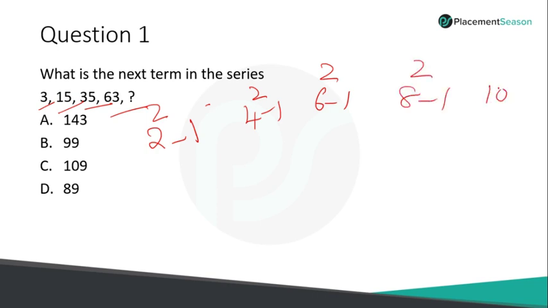So the following number should be 10 square minus 1, which is again 99. So I gave you 3 logics for this particular question. That doesn't mean I am more intelligent than you. I have done more practice. So kindly stick to that word: practice, practice, practice for logical ability.